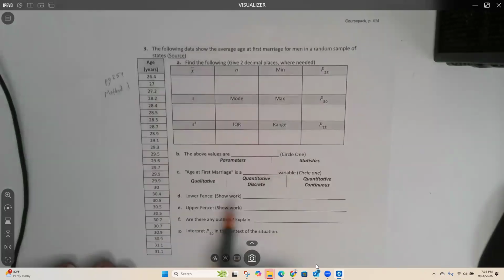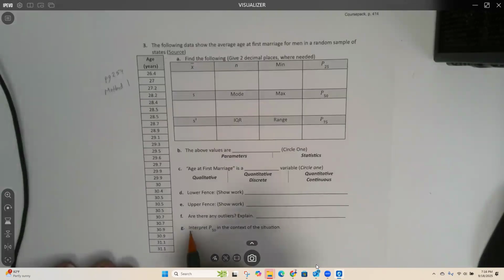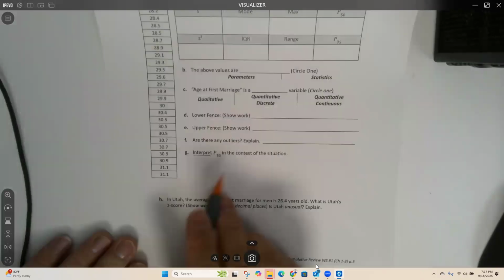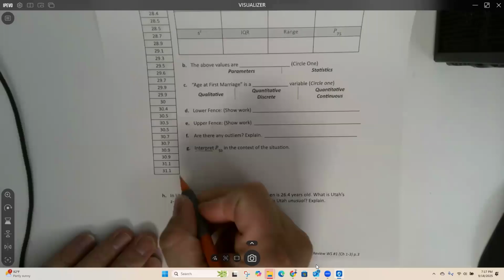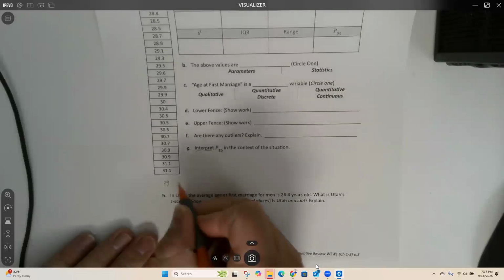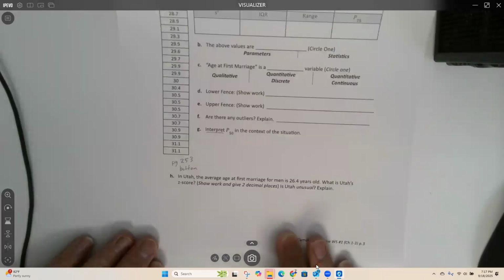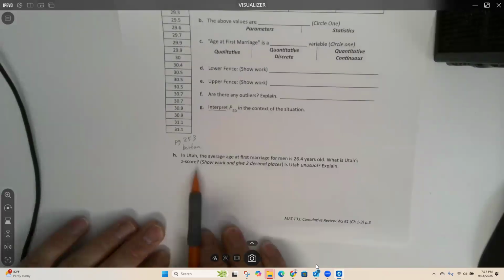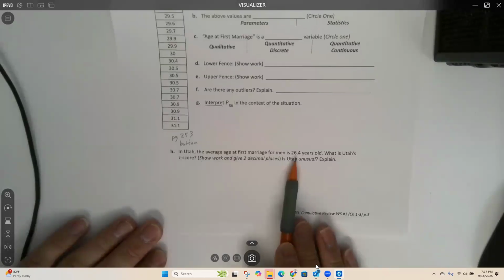And then we talked about fences already. Interpret P50, the 50th percentile. Even though the 50th percentile is also the median, you can use that same script on page 253 at the bottom for the 50th percentile, okay? In Utah, the average age at first marriage for men is 26.4 years old.